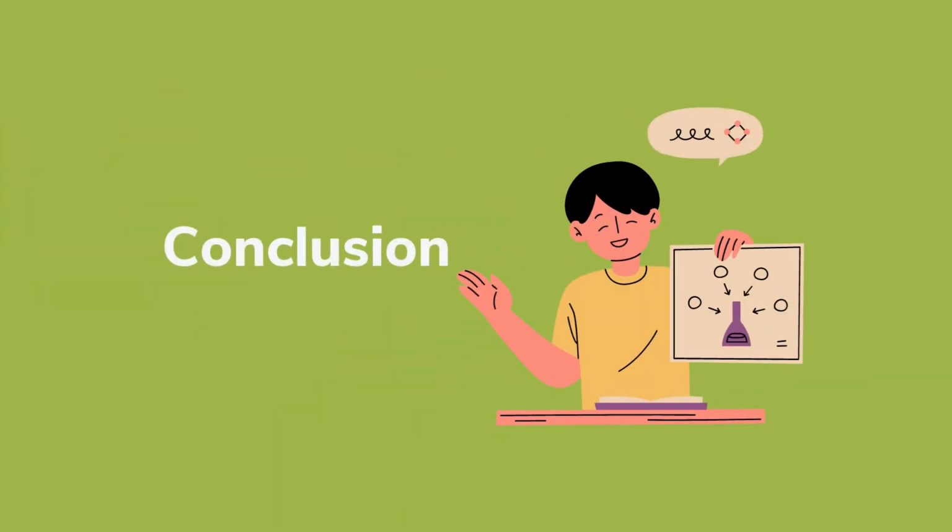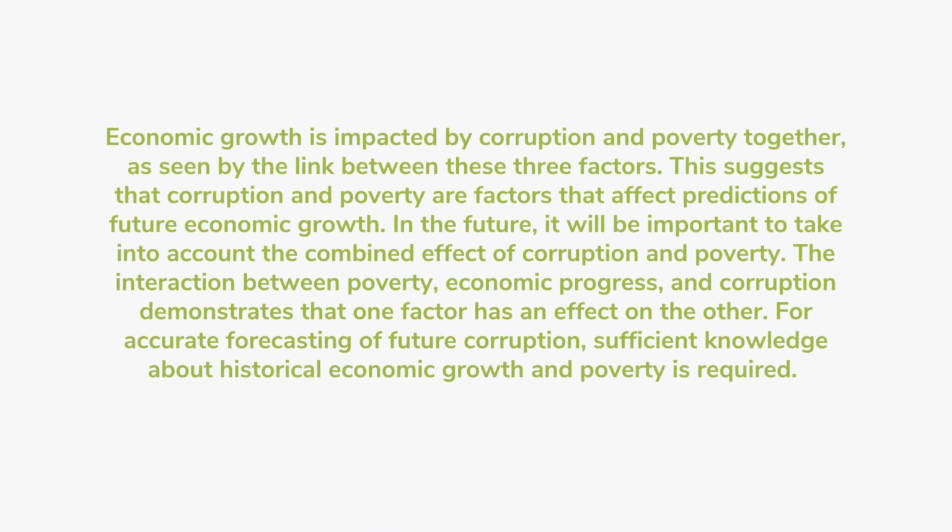Lastly, we have the conclusion. Economic growth is impacted by corruption and poverty together, as seen by the link between these three factors. This suggests that corruption and poverty are factors that affect prediction of future economic growth. In the future, it will be important to take into account the combined effect of corruption and poverty. The interaction between poverty, economic progress, and corruption demonstrates that one factor has an effect on the other. For accurate forecasting of future corruption, sufficient knowledge about historical economic growth and poverty is required.